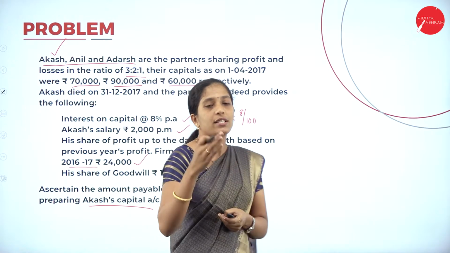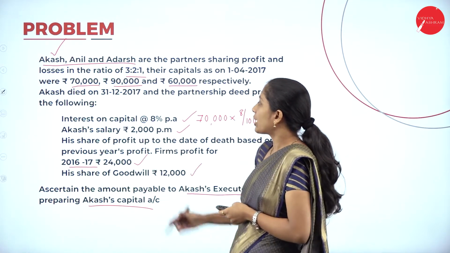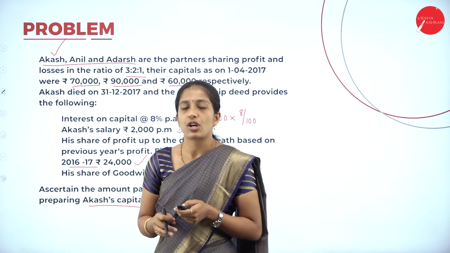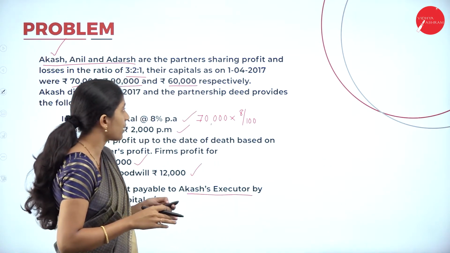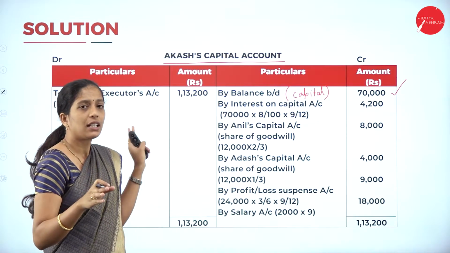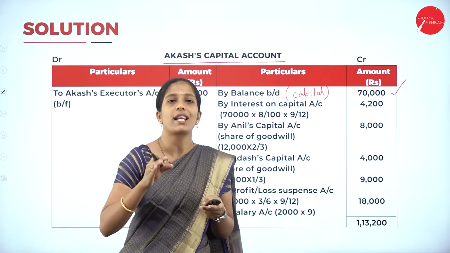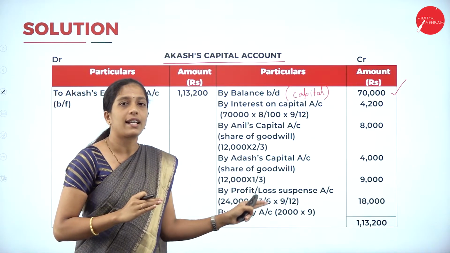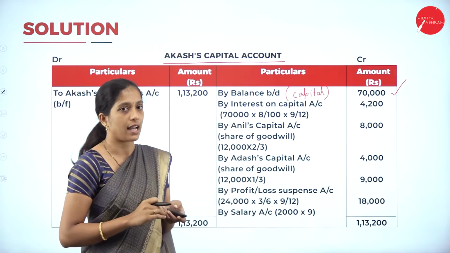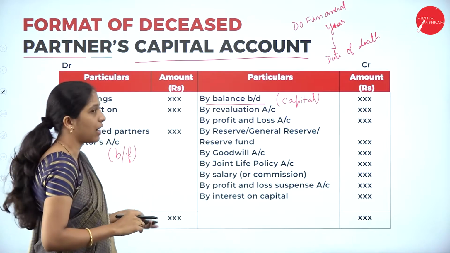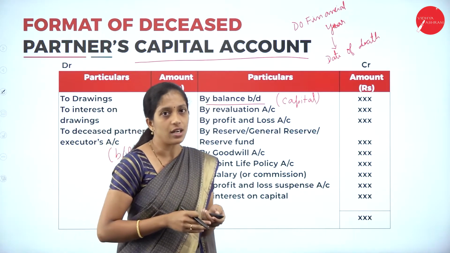The first is interest on capital at 8% per annum. So calculate interest on capital. Always remember that on your debit side you will have only two items, drawings and interest on drawings.